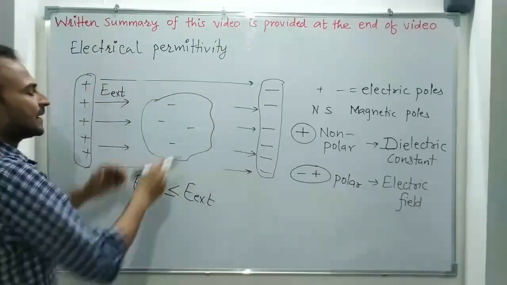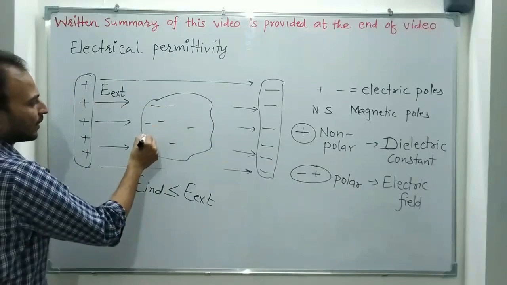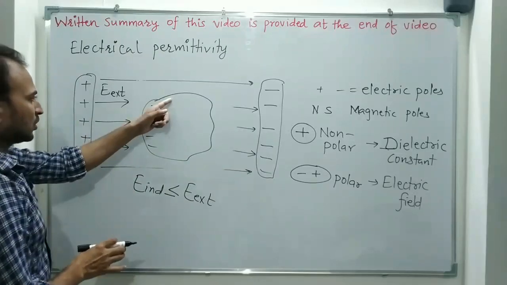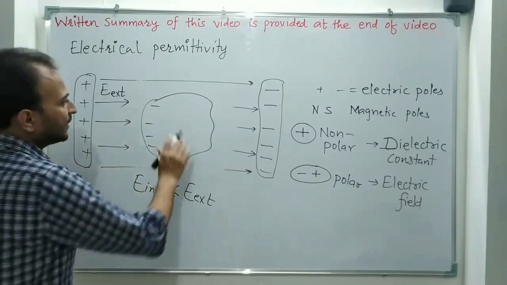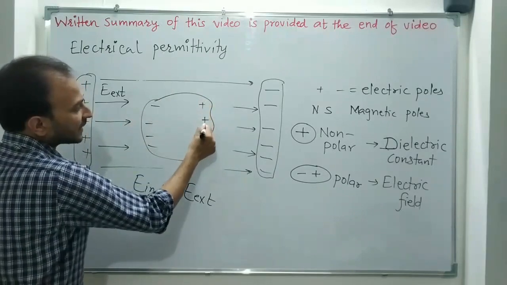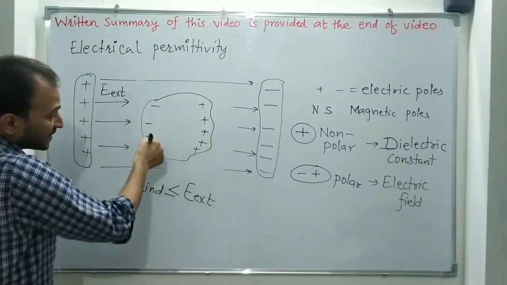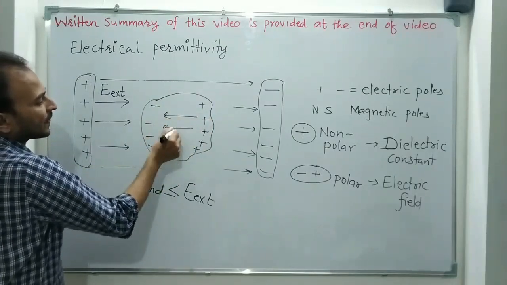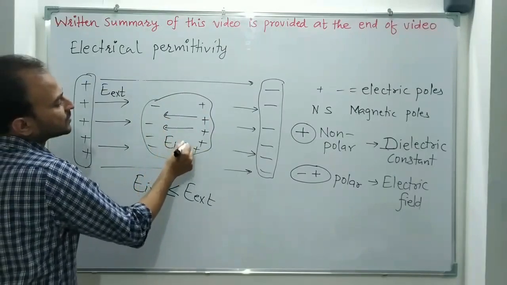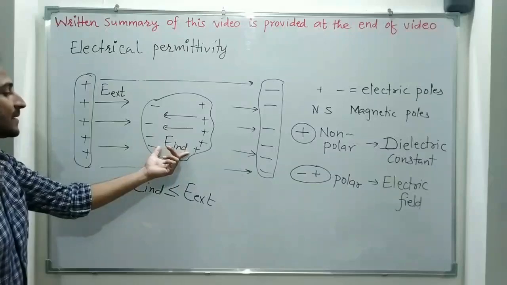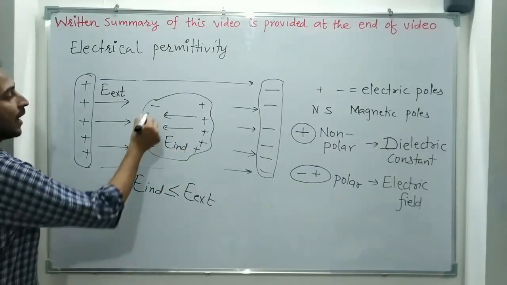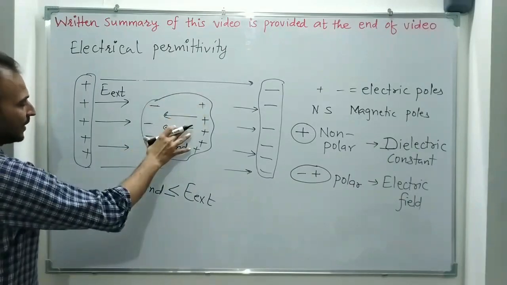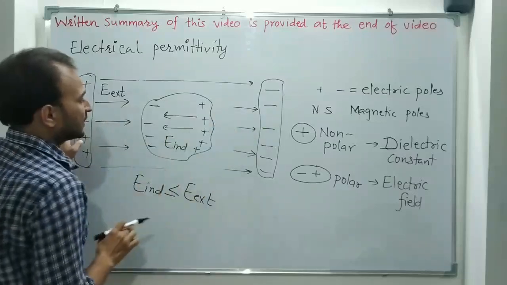But when placed in an electric field, they all come on one side towards the positive. So this side becomes negative, and the other side becomes relatively positive. So again, an electric field is induced. How strong this field is will depend on how many free electrons are present in the material and how strong the external field is.